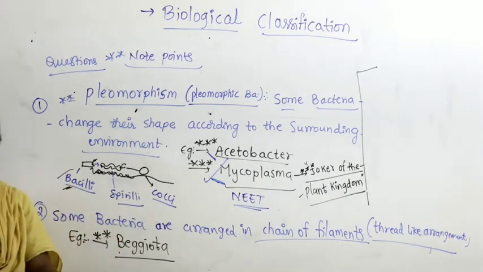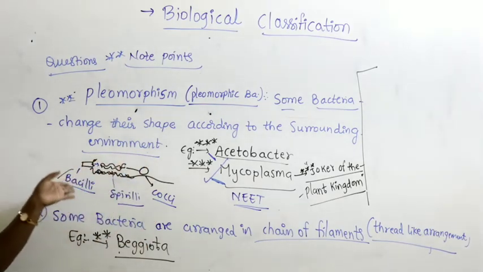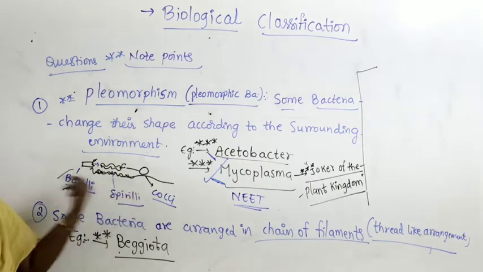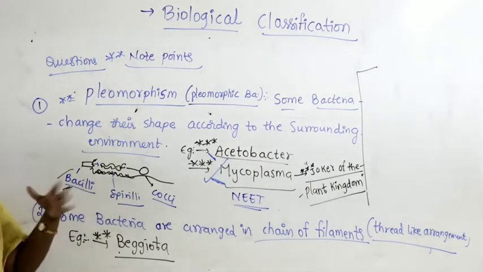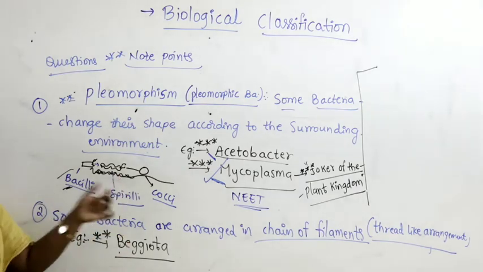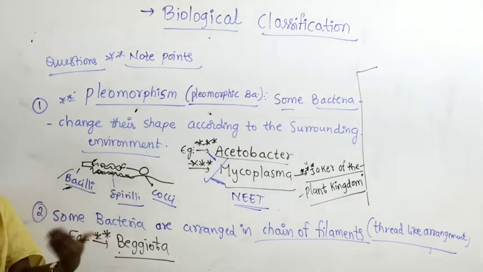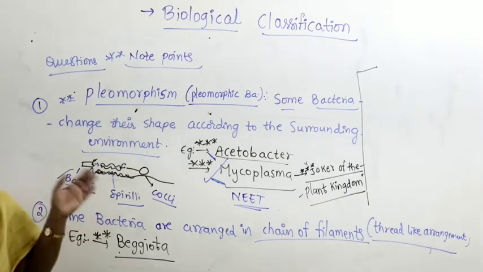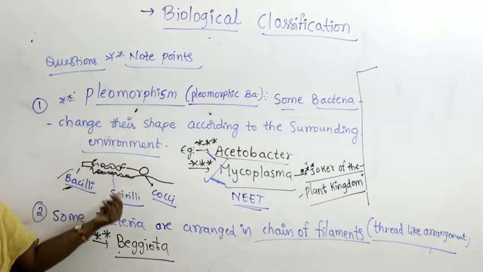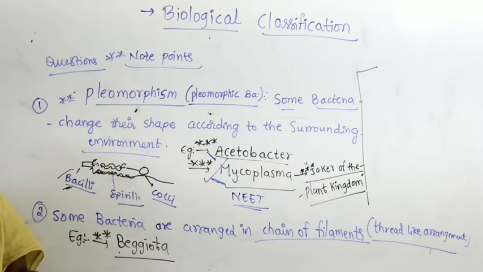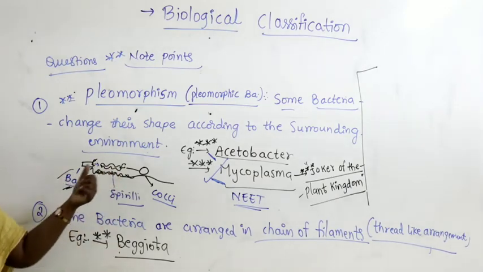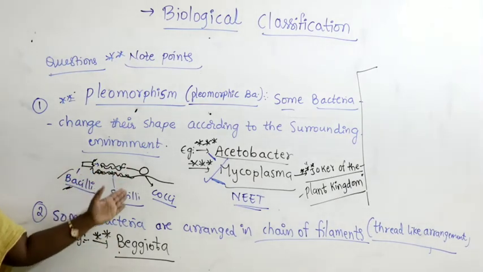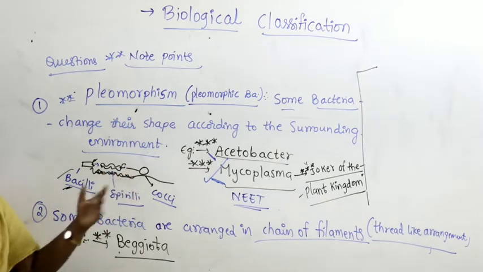So they could not trace out whether the bacteria is bacilli, spiral, or cocci. Because when the sample was taken today morning, it appeared bacilli. Tomorrow morning, when they took the sample once again from the infection-causing organism, whether it got reduced or increased in number, it appeared as spirillum. And the next day morning, again when they took the sample, it appeared like cocci. So they could not trace out whether the infection is caused by bacilli, or by spirillum, or by cocci.